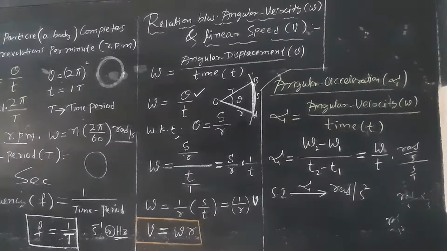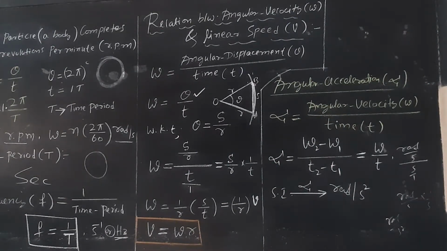Please copy the things. Relation between angular velocity and linear speed. Let us consider a particle moving along the circumference of a circle. Consider a point on the circular path. The radius vector is describing an angle theta in a small interval of time t seconds. Therefore, the arc length AB is almost equal to a straight length S.